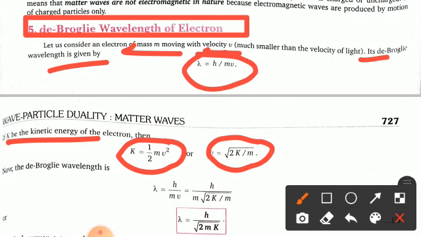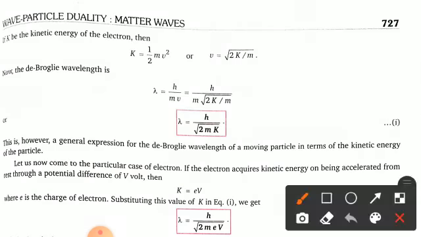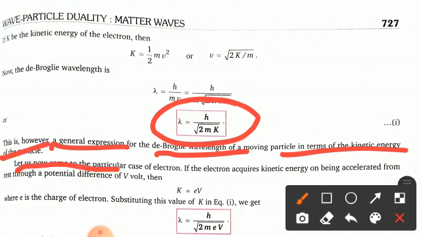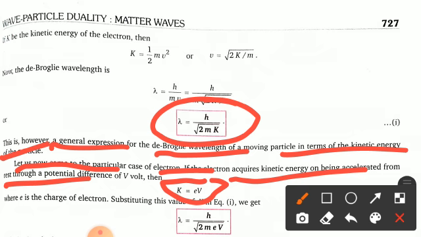Now put these values in the de Broglie wavelength λ = h/mv. In place of v we can write √(2K/m). Finally, this is the wavelength for electrons: λ = h/√(2mK). This is, however, a general expression for the de Broglie wavelength of a moving particle in terms of its kinetic energy. Let us now come to the particular case of electrons. If the electron acquires kinetic energy on being accelerated from rest through a potential difference of V volts, we can write K = eV. Fine.